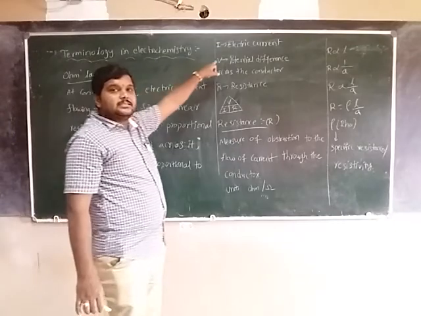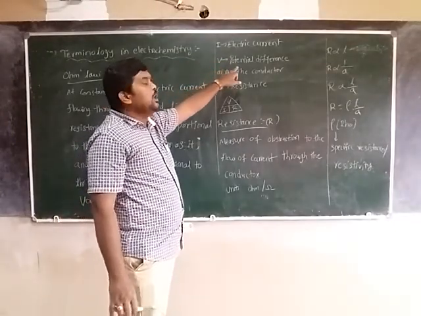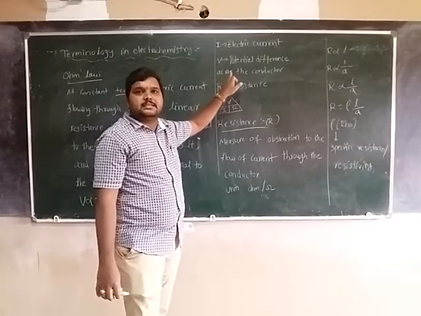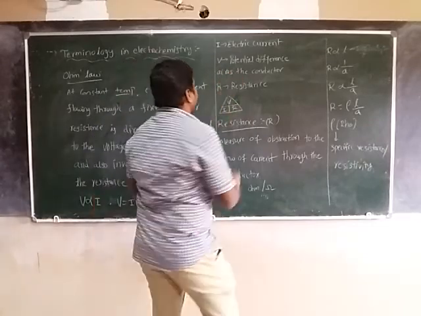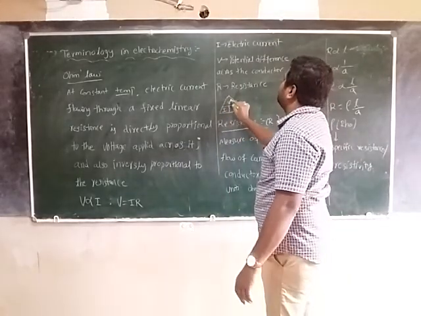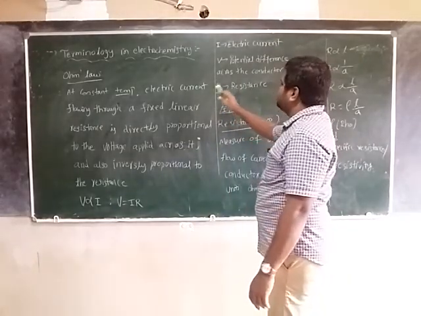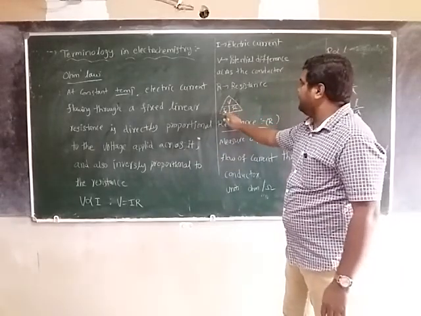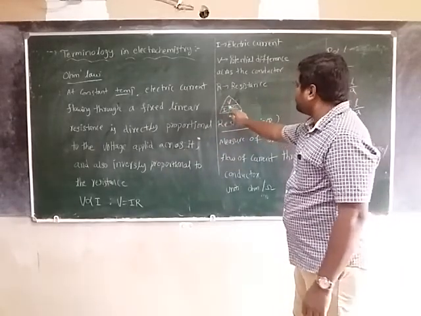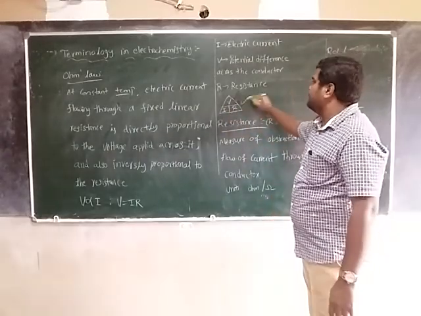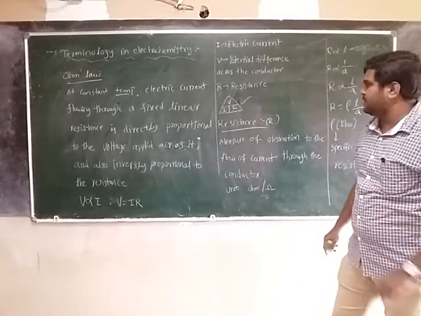Here I is the electric current, V is the potential difference, and R is the resistance. We can write it as a triangle with V on top and I, R below. So V is equal to IR, V by I is equal to R, and V by R is equal to I. For remembering purposes, we should write it like that.